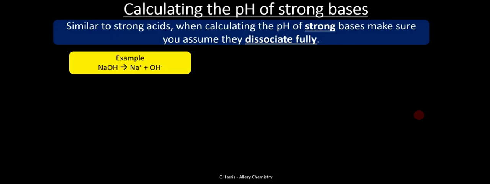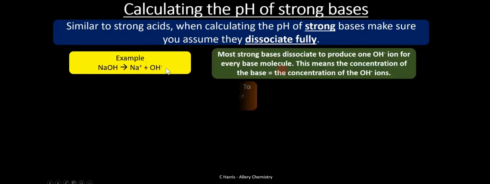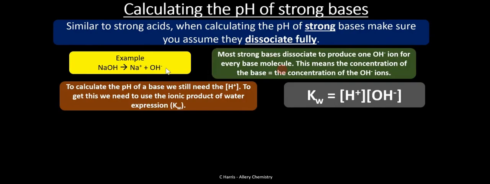Let's talk about calculating the pH of strong bases. Similar to strong acids, when calculating the pH of a strong base, we assume that they dissociate fully. For example, sodium hydroxide will dissociate fully, and you can see here we are not even putting the reversible sign, because the reaction is going primarily to the right, because these bases dissociate fully. For strong bases, to calculate their pH, you need to make use of the ionic product of water, Kw.